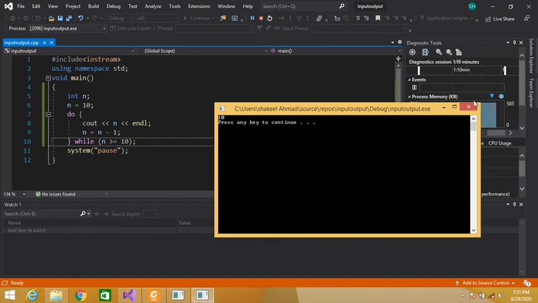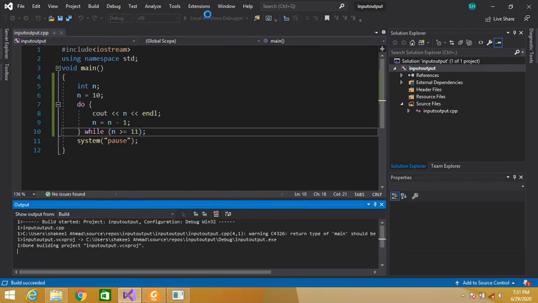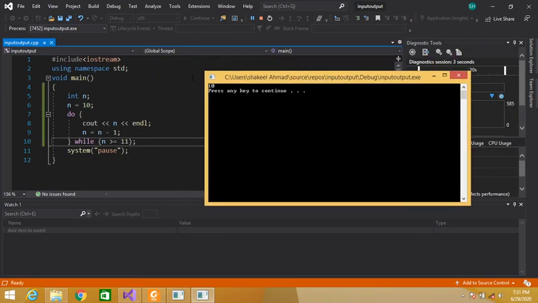Similarly, if you put 11, see, our condition is false, but the loop is executing one time. So this is the basic difference between while and do while loop.